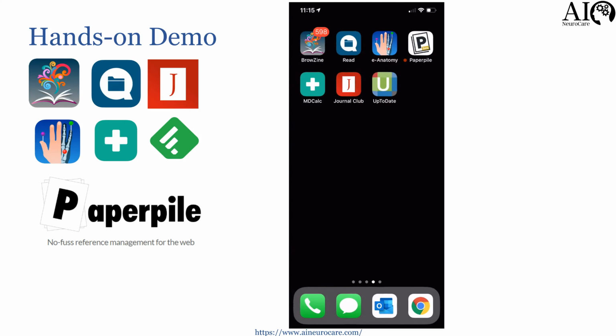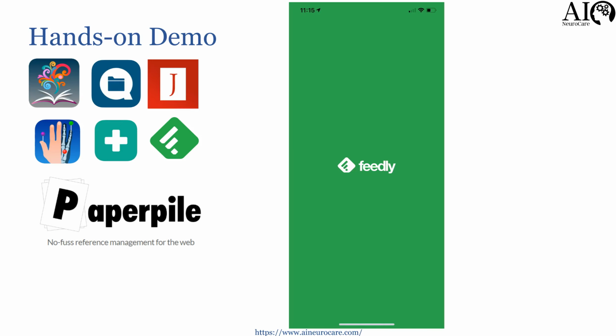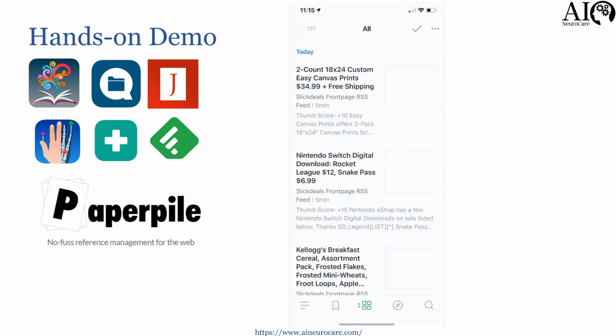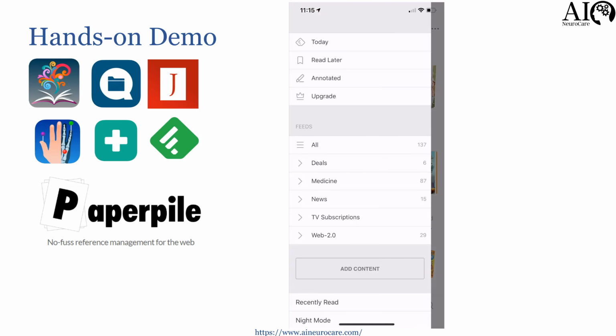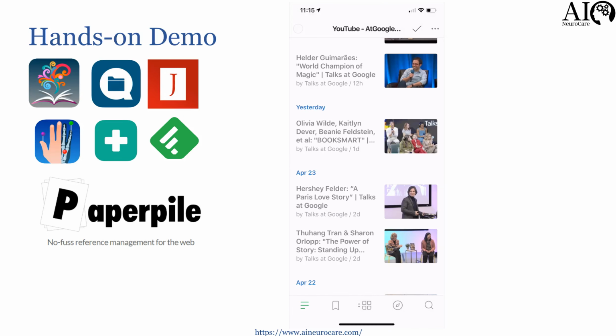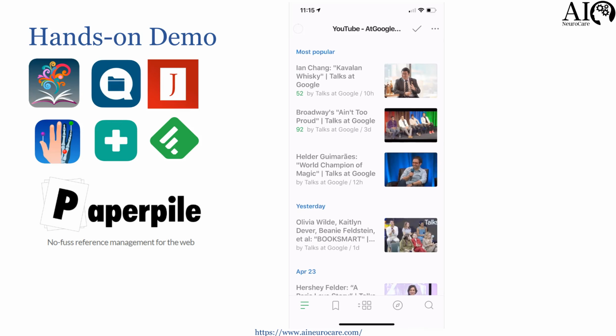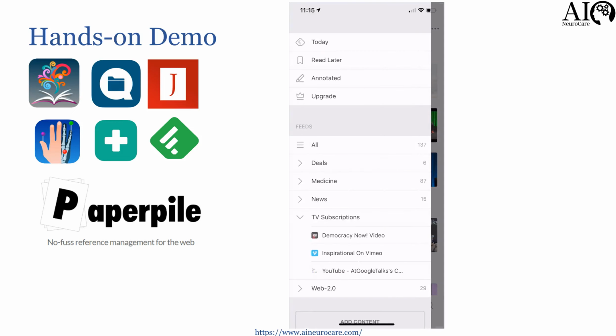And then finally, we come to Feedly. Now, Feedly is basically the RSS aggregator, free to use, available. This is where I use all my sections: deals, medicine, news, TV subscriptions, and Web 2.0. TV subscriptions is basically YouTube, Google Talks, etc. So some things that I need to follow, video-wise, that I always wanted to see. I forgot to add my book club, so I have to add it over here.